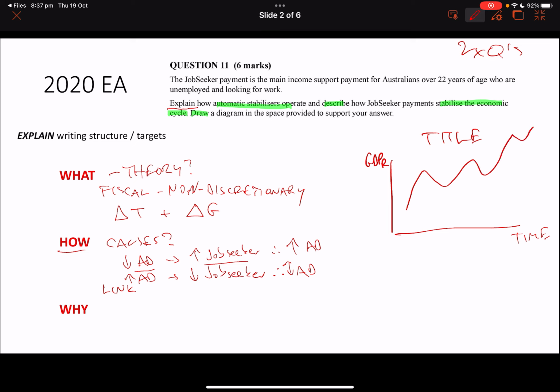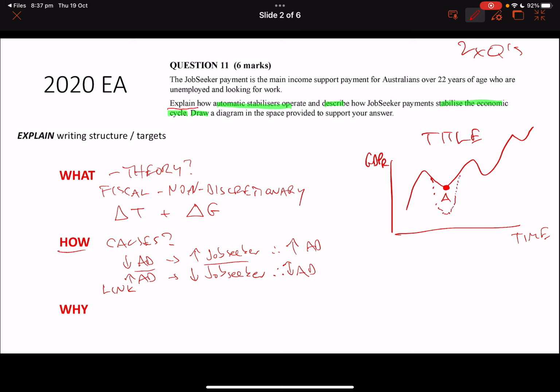At this point, we really need to think about labeling up some points. We're going to describe this in terms of the business cycle. Now, fiscal policy tends to work better in a trough, tends to have more effectiveness coming out of a trough. So let's call that point A. If we didn't have that increase in job seeker at point A, we'd probably see that economic activity would drop much more.